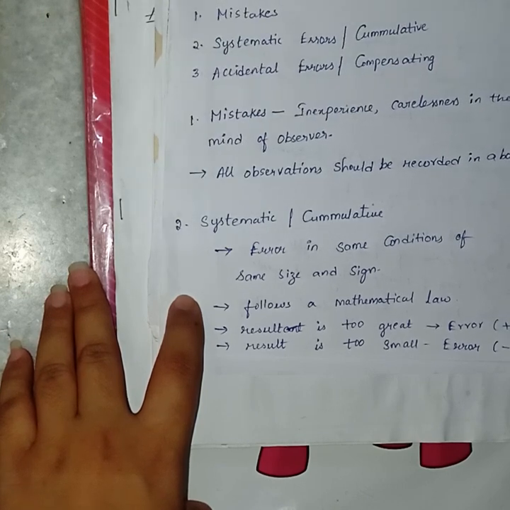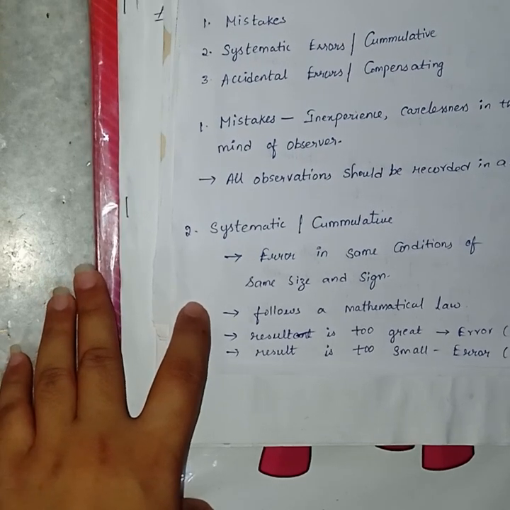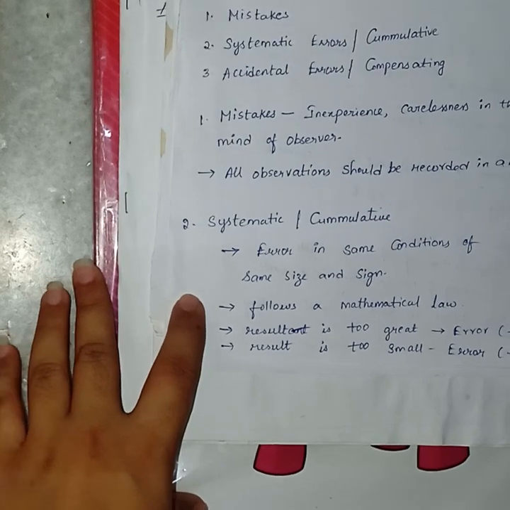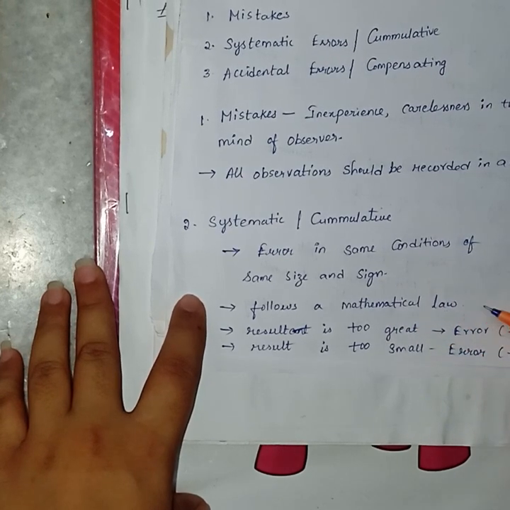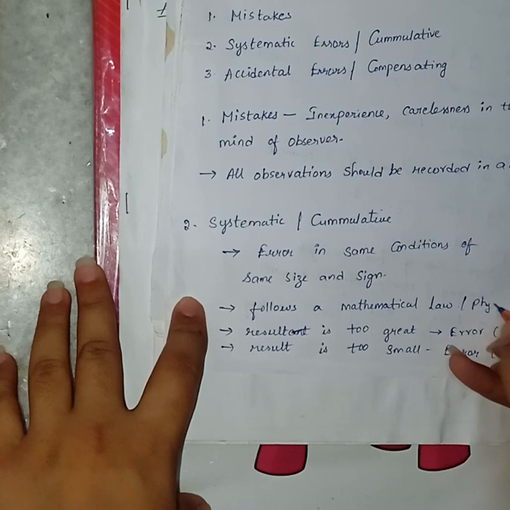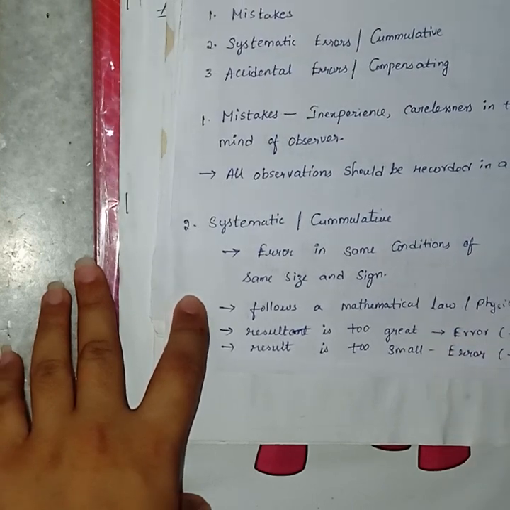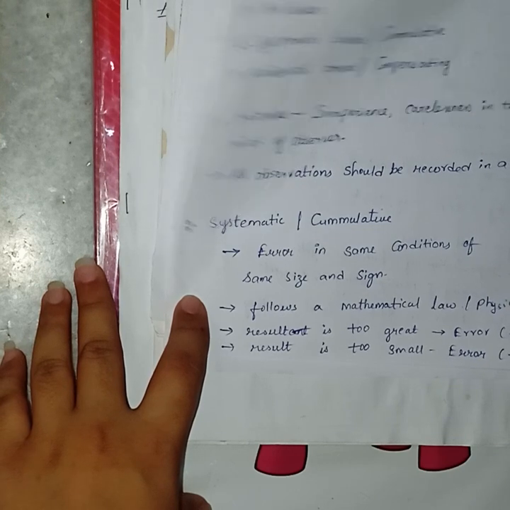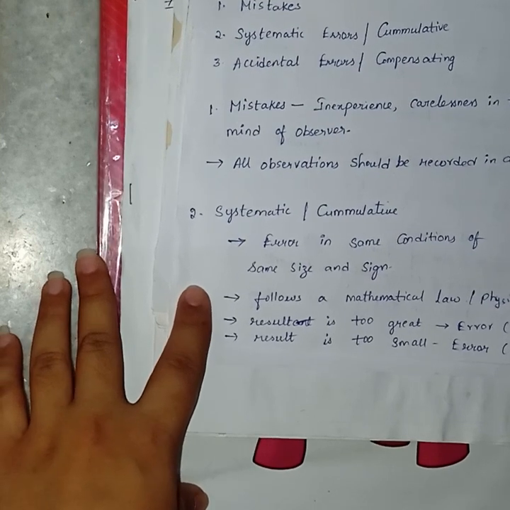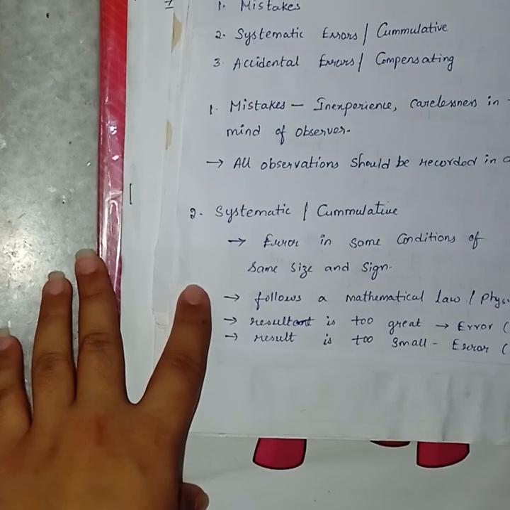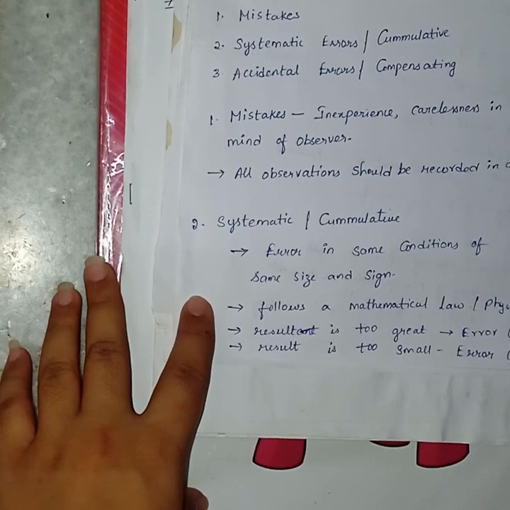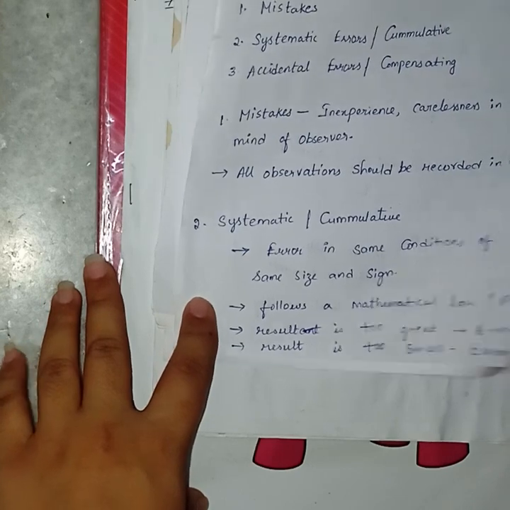Okay. So, what is systematic error or cumulative error? A systematic error or cumulative error is an error that under the same condition will always be of same size and sign. A systematic error always follows a definite mathematical law or a physical law, and the systematic error can be regarded as positive or negative according to whether the resultant is too great or too small. Therefore, if systematic errors are undetected, it will cause serious effect on the whole surveying. Therefore, all the surveying equipment must be designed and used so that whenever possible, systematic error will be automatically eliminated.